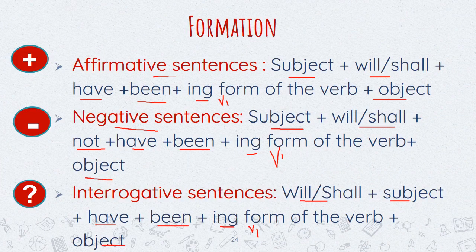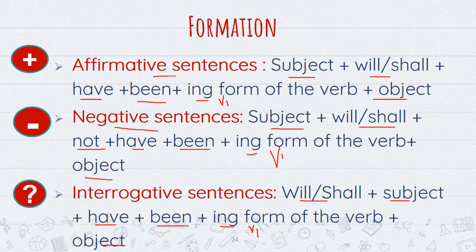Now I shall explain to you the formation of the same. For affirmative sentences we use will or shall plus have plus been. The same we use in perfect tense, and for continuous we use the ing form of the verb. In perfect tense we use verb third form, and in place of verb third form here we use been. In negative sentences we'll just add not after will or shall, and in interrogative sentences we'll bring will or shall to the beginning, and at last there will be a question mark.